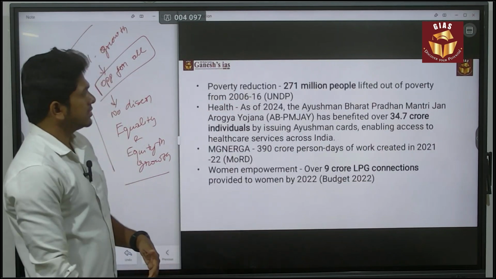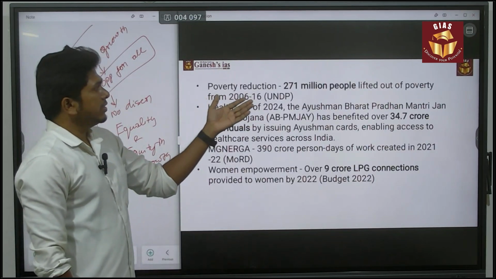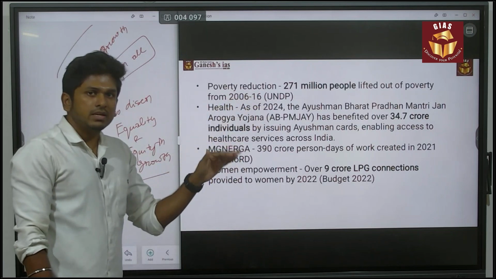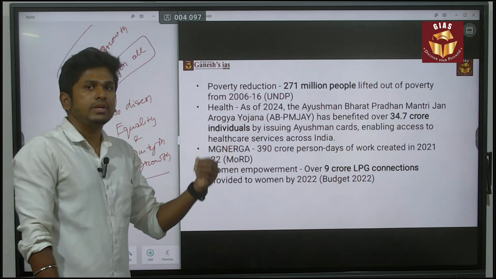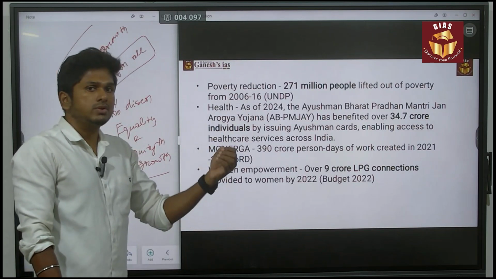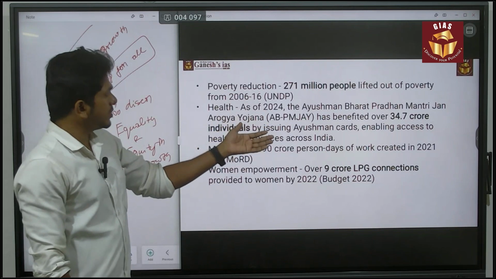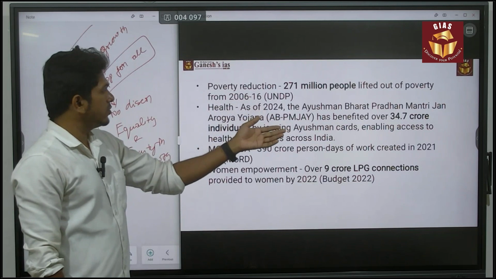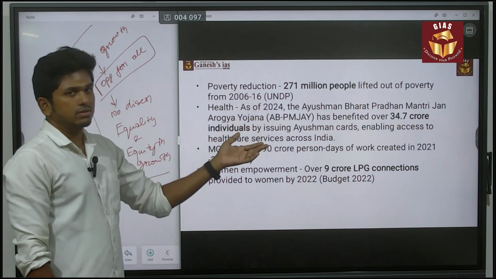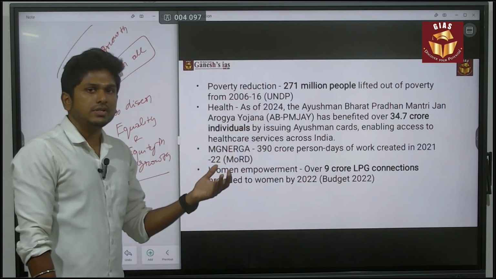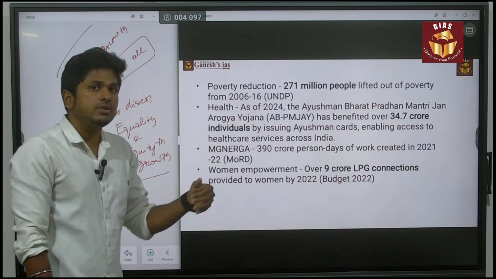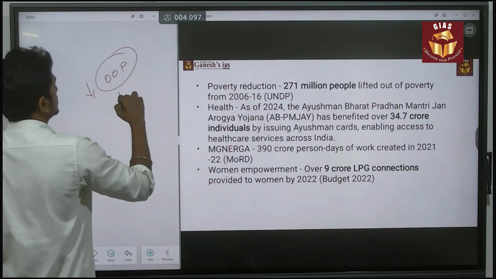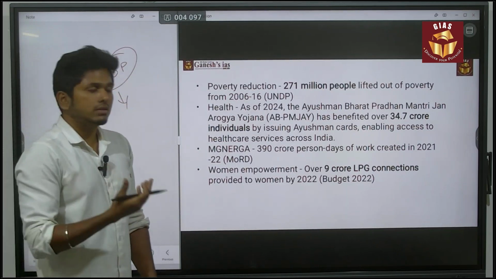The trend here is that you can say 271 million people were lifted out of poverty. To what extent there is a lifting from poverty means you are creating some equality and also equity in society. So inclusive growth is happening. And also when it comes to the health sector, based on Ayushman Bharat, there are 34 crore individuals having the Ayushman card, so they can avail health services easily. That is also creating inclusive growth based on the reduction in out-of-pocket expenditure. So try to use certain terms.